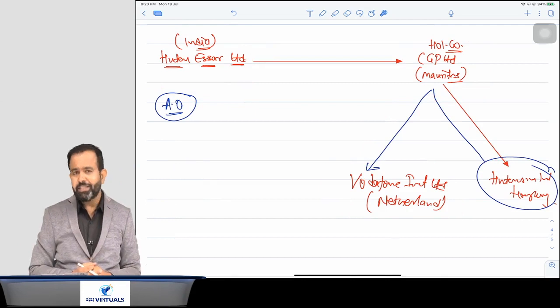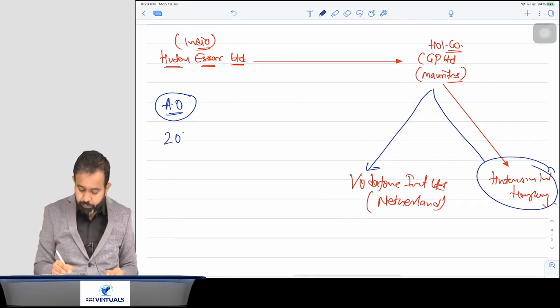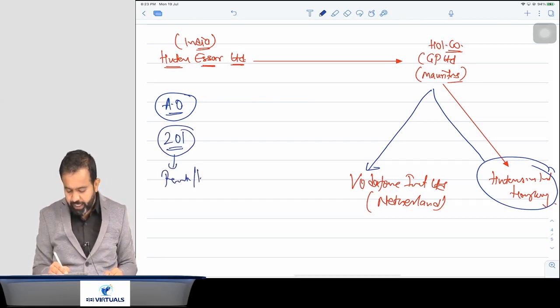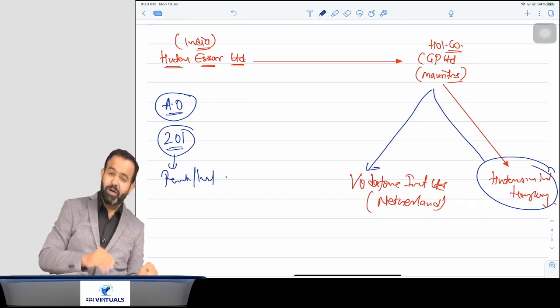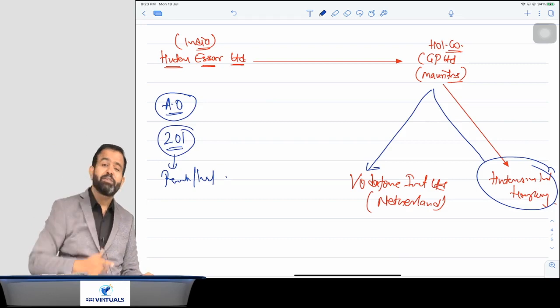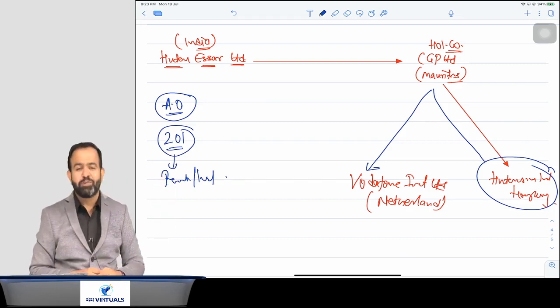Since you have not deducted the TDS, I am treating you as an assessee in default under section 201, and you have to pay the penalty and interest in India. So the assessing officer from Mumbai sent one notice to Vodafone Netherlands. That's why this case law is the Vodafone case law.